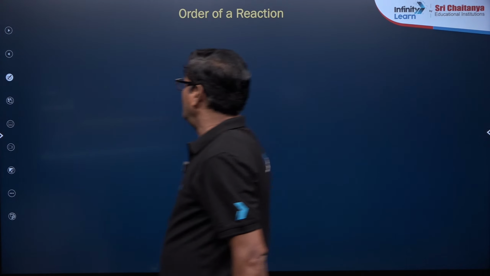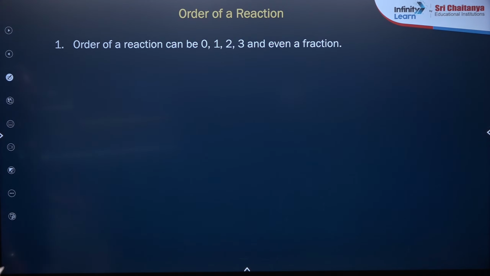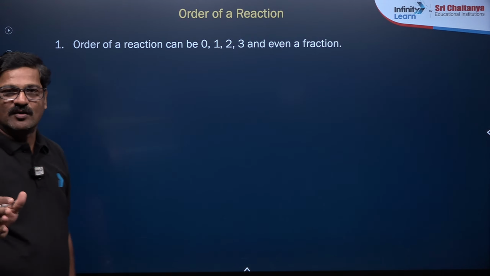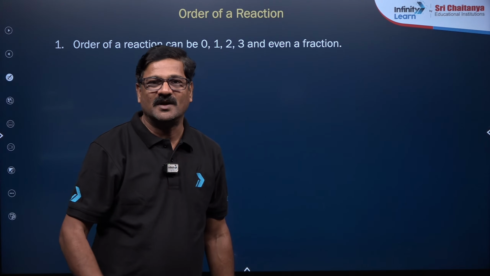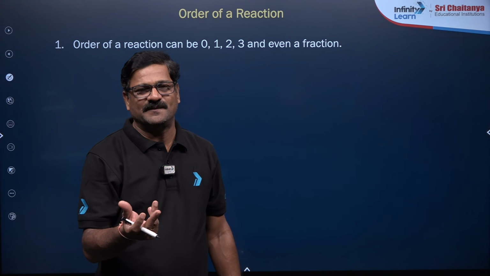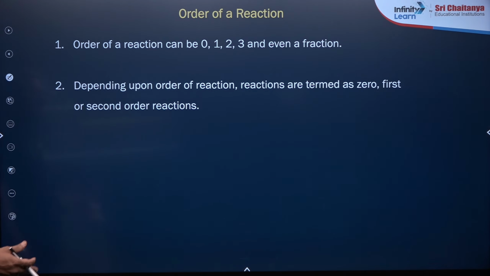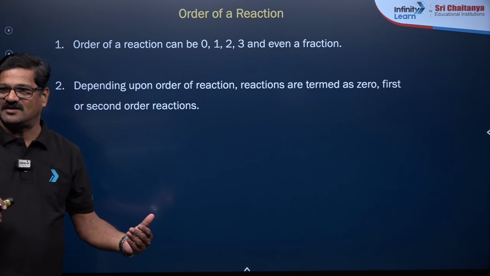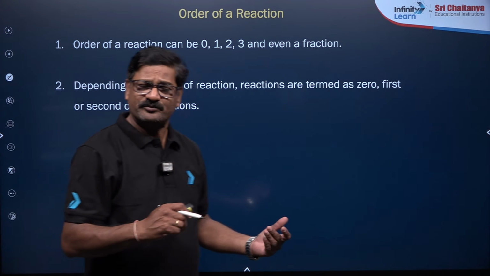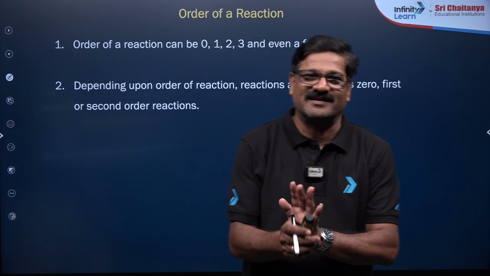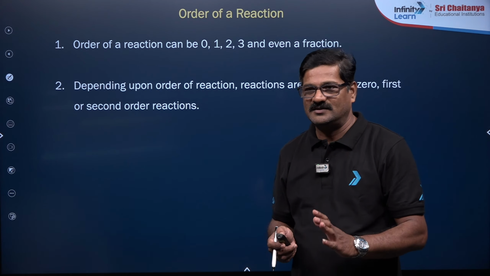Now, moving ahead, order. The order of a reaction can be either 0, 1, 2, 3. Sometimes it can be fractional, sometimes it can be negative as well. Depending on the order of a reaction, reactions are termed zero order, first order, second order, like that. Most of the reactions are first, second or zero order, right?